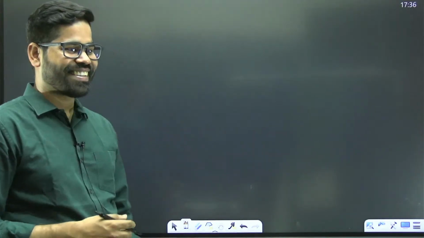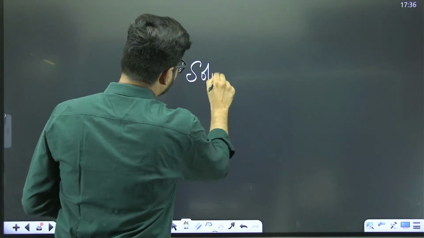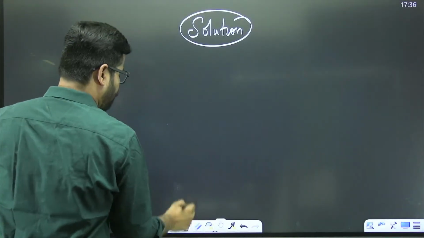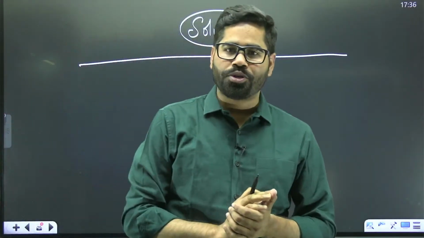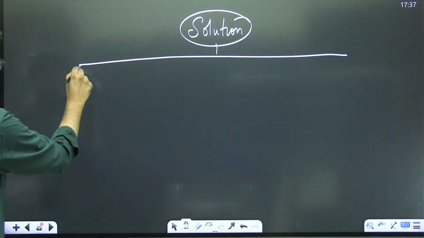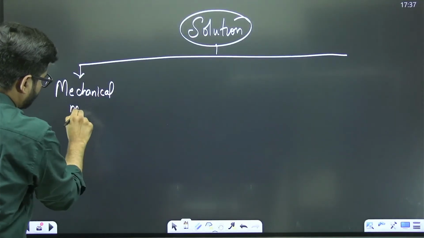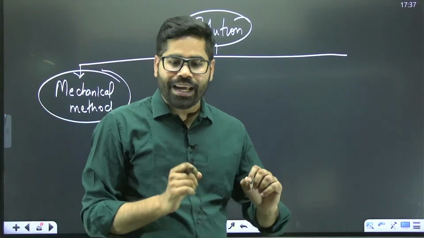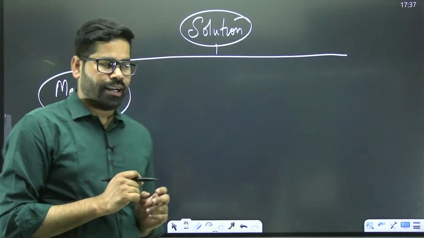Now, coming to this part: what is the solution here? In the solution also, you will see that we have multiple options. The first one is the mechanical method. In the mechanical method, what do we do? We have booms, skimmers and all. Floating barriers are there.